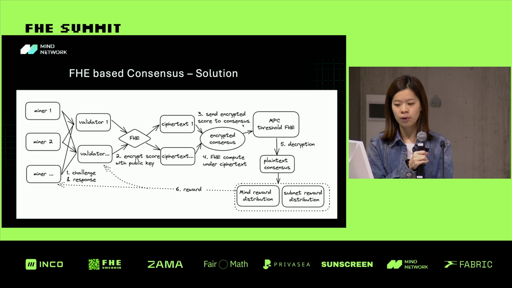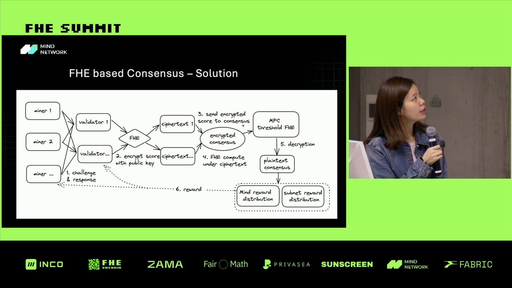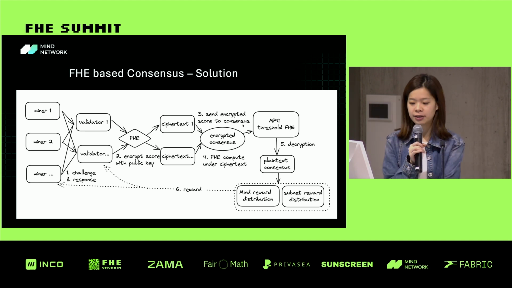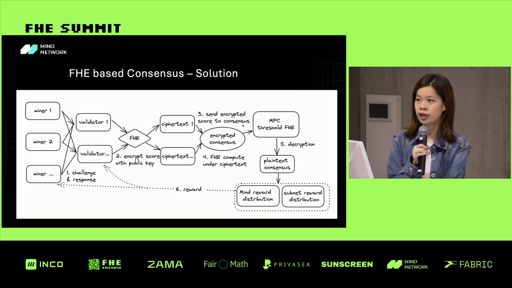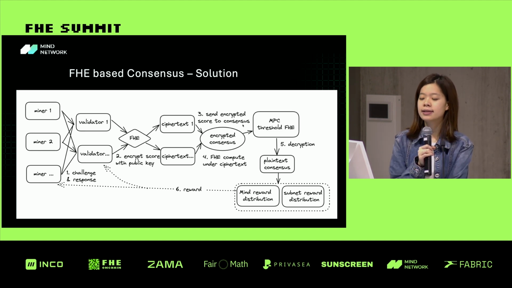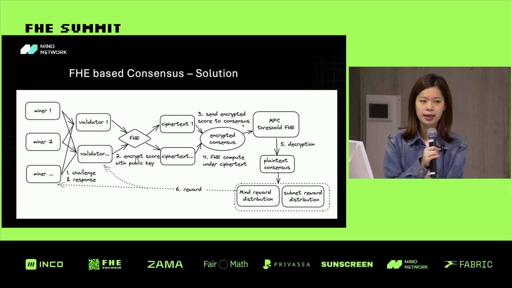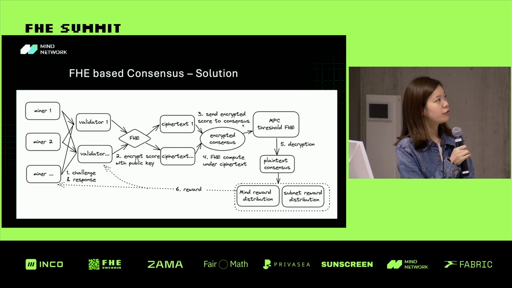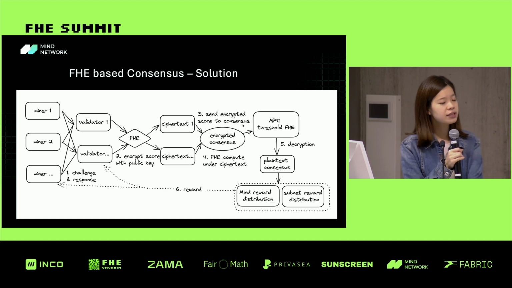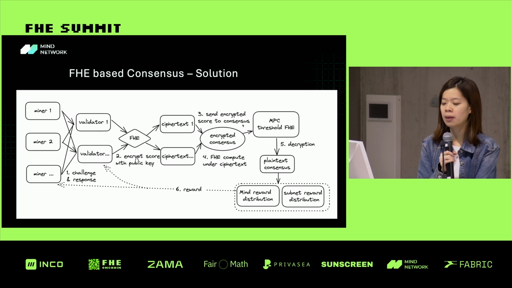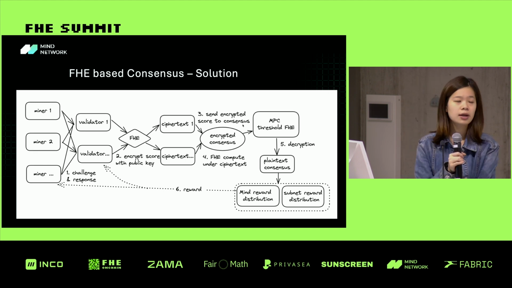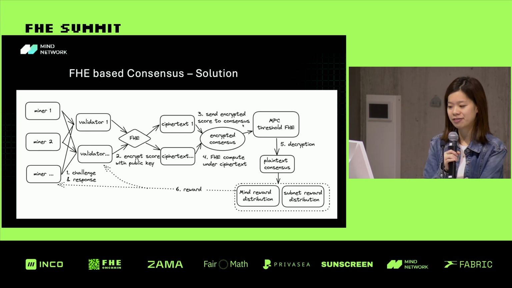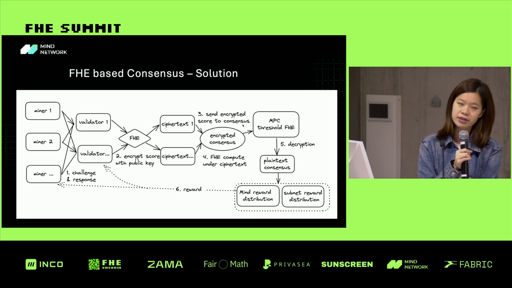So this is our solution. Here we still have the miner and the validator, with the same challenge and response process. Instead of transmitting plain text to the consensus directly, we will use a fully homomorphic encryption scheme. The validators will use the same public key to encrypt the score, and once the scores are all encrypted, this generates ciphertext. So we will have different ciphertexts.